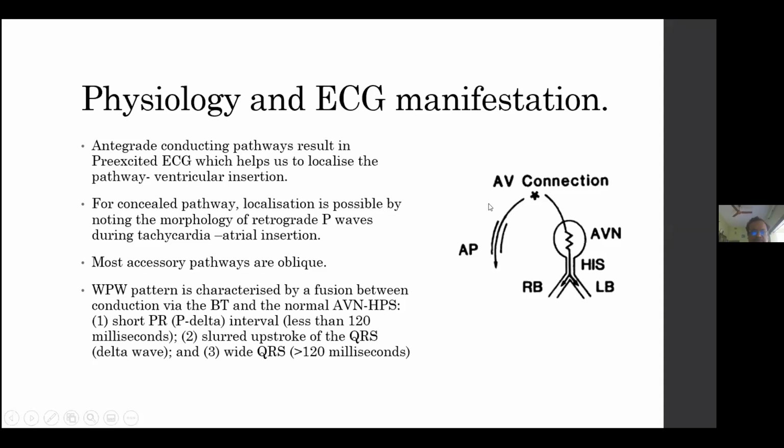For a concealed pathway, localization cannot be done this way because it conducts only retrogradely. So we have to find the morphology of the retrograde P waves during tachycardia, and that will show the atrial insertion. Most pathways are oblique, which means the atrial insertion and ventricular insertion can be some distance apart.